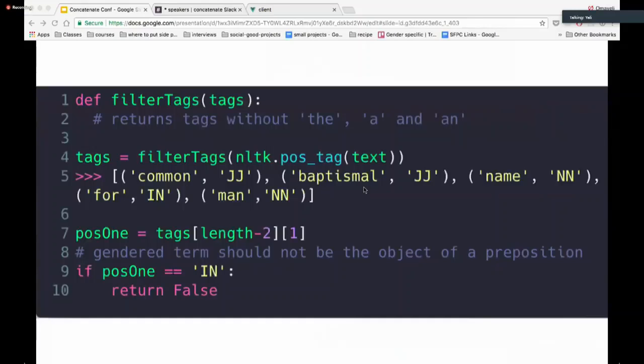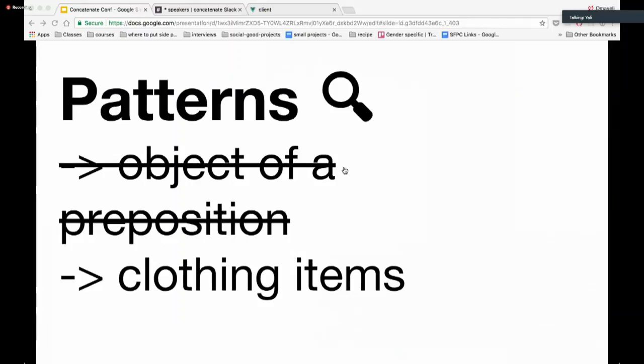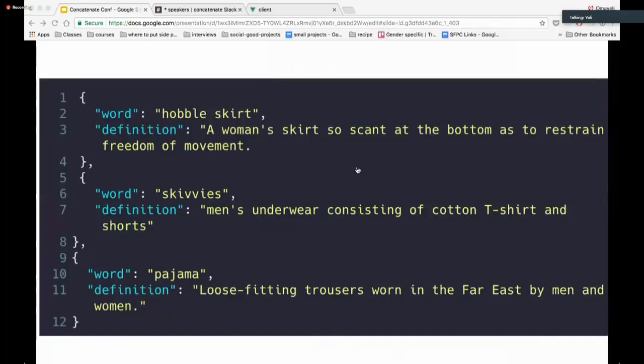So in that case, that's 4. And then if that part of speech is IN, which is a preposition, then we return false. So we say, okay, we don't want this word in our list. And then the next pattern I found is that there were a lot of clothing items. So there were words like hobble skirts, pajama, but like pajama, you can't call anybody pajama because it's not a word for a human being, let alone a gendered word. So I said, okay, I'll remove all the words that have any kind of clothing item in their definition.